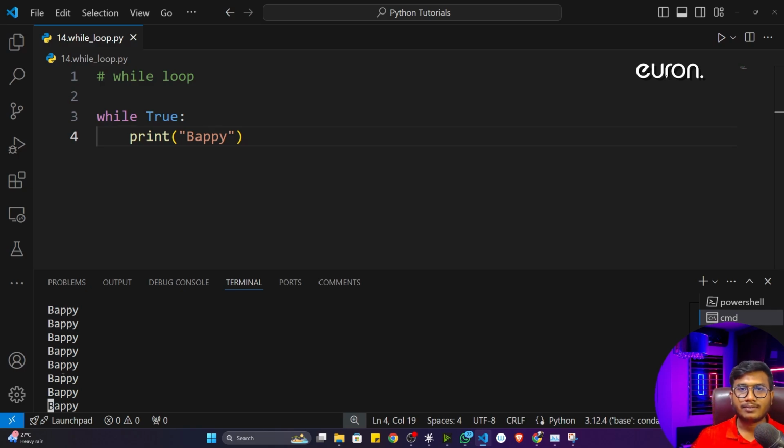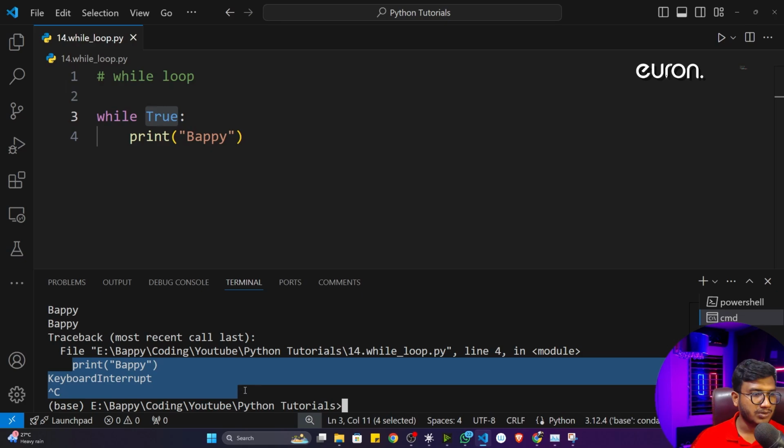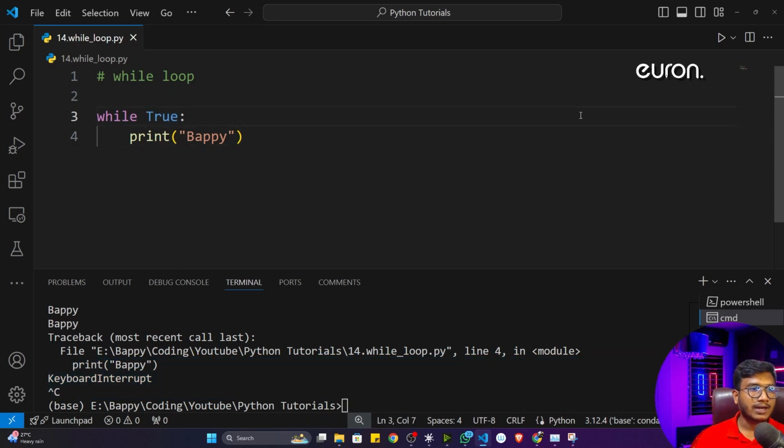But I don't want that, because I told you I want to print my name 10 times. So here I have to give a condition. By default, if you're not giving any condition, it will be considered as true. That means this particular loop will run infinitely. Now I'll just stop the execution. Just press Ctrl C from the keyboard, it will stop the execution. Now here I can give a condition.